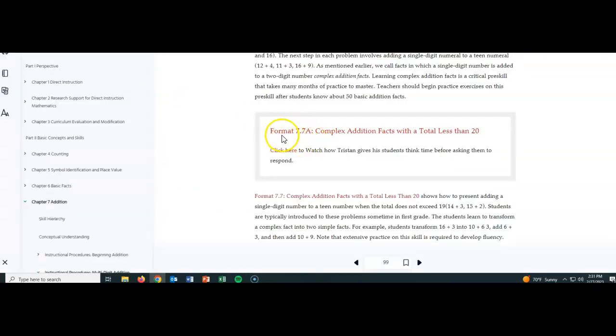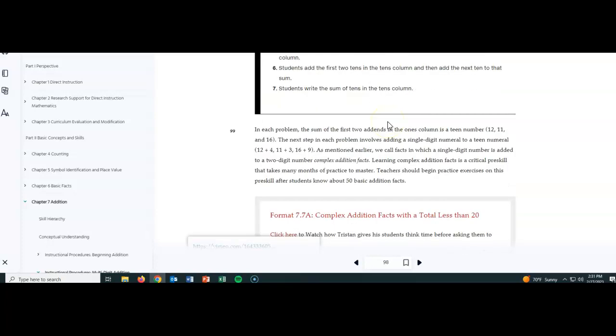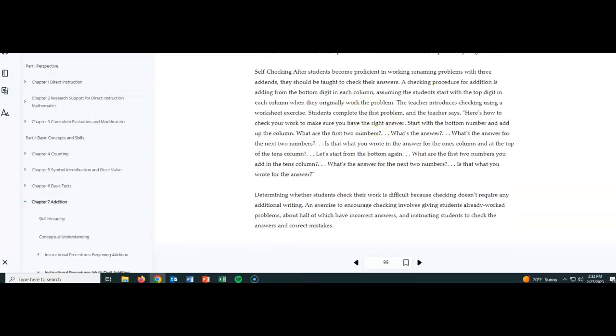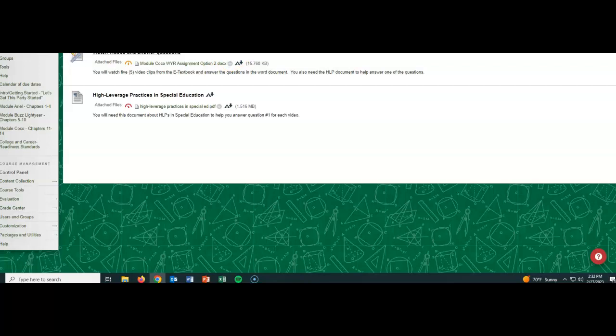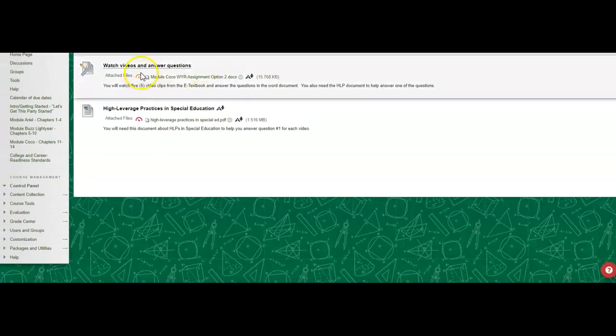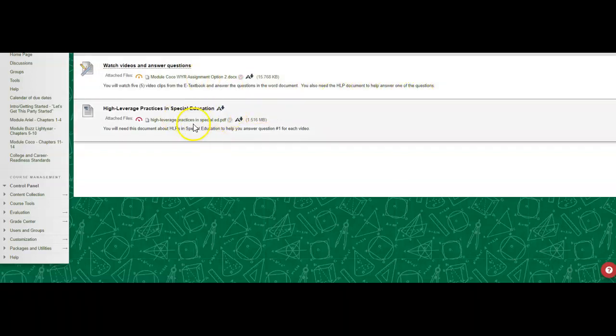From the textbook, you'll look for, and I believe they're all in boxes like this, and then it says click here. I had to move my mouse a little bit and I clicked right here, and that took me right to the video. So after you find your 5 videos to watch, then you're going to answer questions. You will watch 5 video clips from the e-textbook and answer the questions in this Word document right here. You will also need the HLP document to help answer one of the questions. Here is the HLP document. You have probably seen it before, and that's okay.